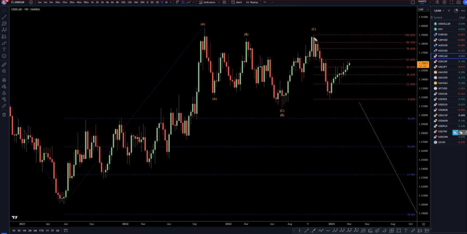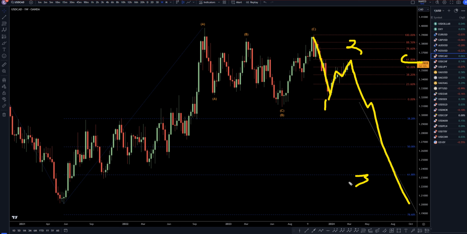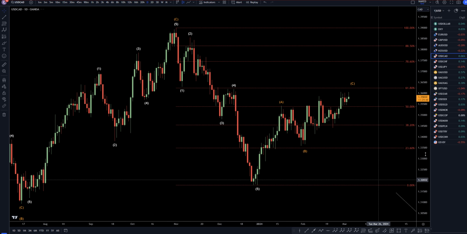Going down to the weekly, I still think this looks like a wave 1. I still think this move up is most likely a corrective wave 2. I think the 61.8 is pretty likely a place for this to end the wave 2 and continue down for a wave 3, a wave 4, and a wave 5. Most likely a 1, 2, 3, 4, 5 of wave C, or possibly a 1, 2, 3, 4, 5 of wave 3.